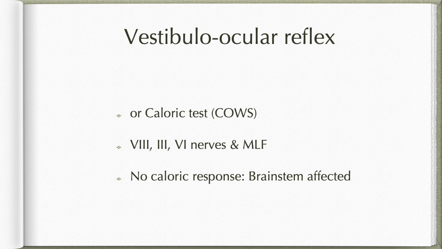And then we introduce warm water, which is about 8 to 9 degrees more than the body temperature, and again observe the oscillatory response, which will have a fast component in the same direction. So this is a normal caloric test, or a normal caloric response. This is mediated again by the 8th cranial nerve, 3rd and 6th cranial nerves, and of course along the medial longitudinal fasciculus. When there is no caloric response, that indicates brainstem lesion.